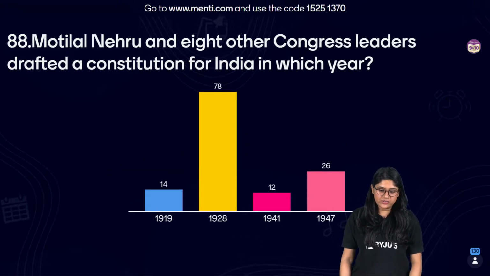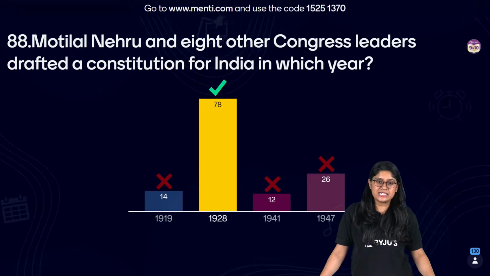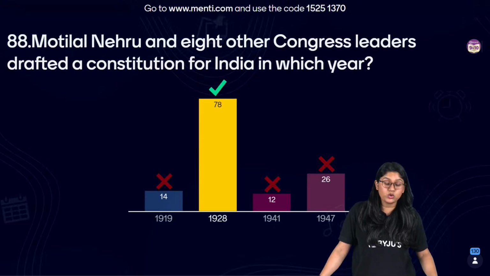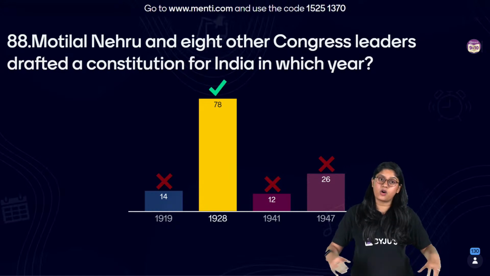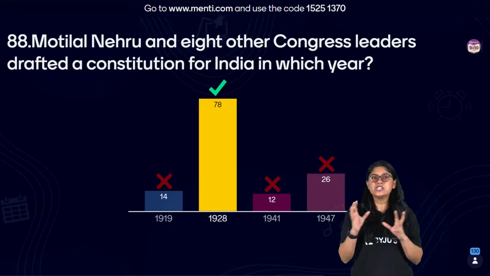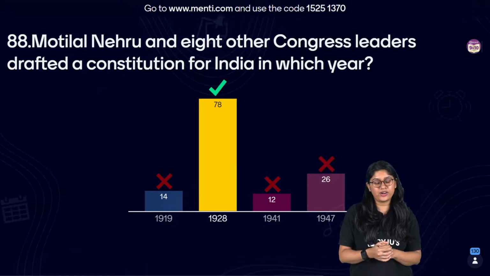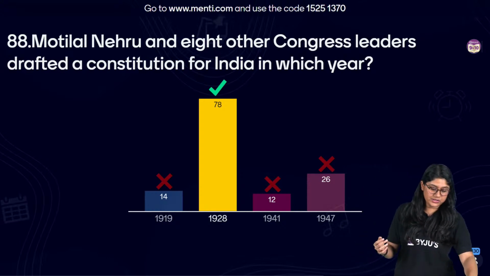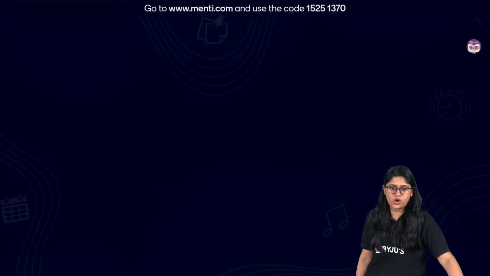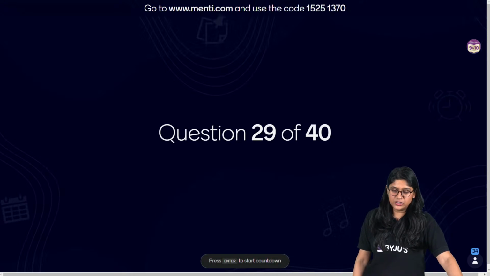Motilal Nehru, right, everyone? Very good. In the year 1928, Motilal Nehru and 8 of the other Congress members made the first draft, basically, of our constitution. Very good, everyone. So the correct answer is 1928. Awesome. Let's take a look at the next question.